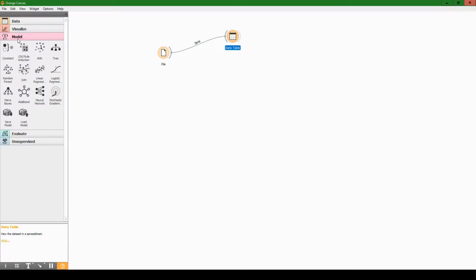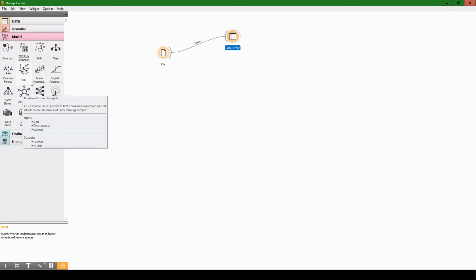So I clicked on the model tab here and I'm going to drag out a bunch. Most of these are AI models or AI algorithms that can be used to make predictions for classification. I'm going to drag out some of them. Not all of them are for classification. Some of them are for the thing I mentioned earlier called regression, for example, linear regression.